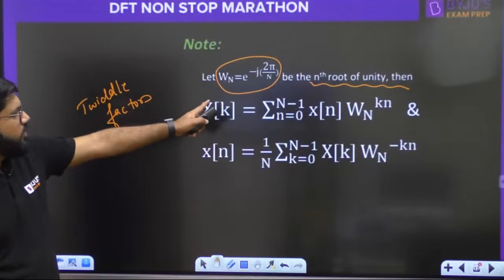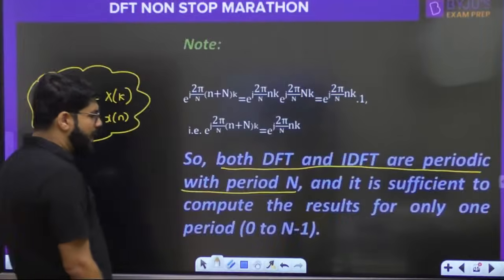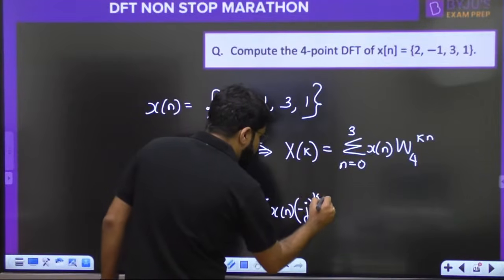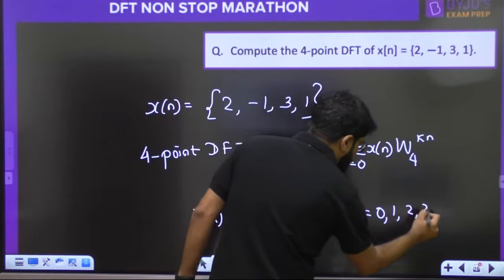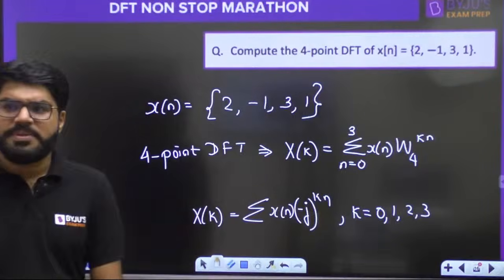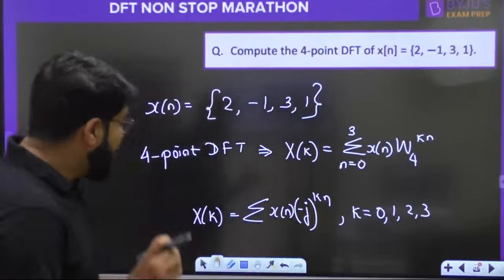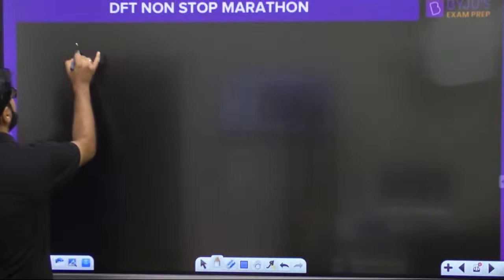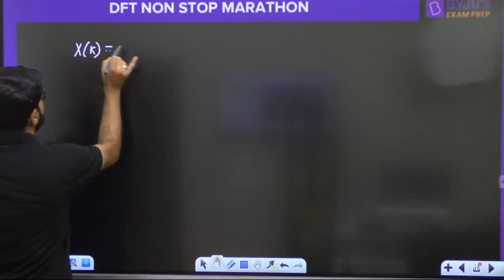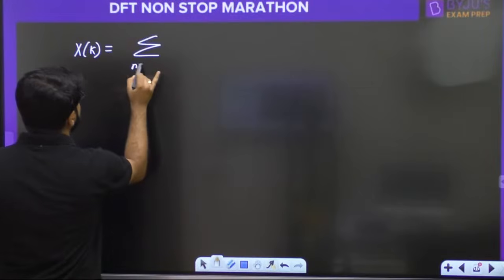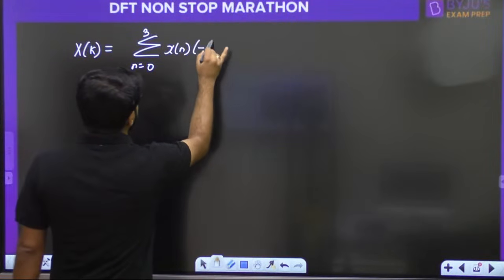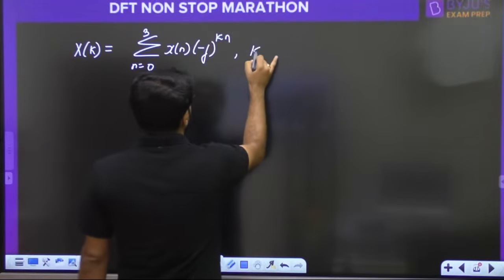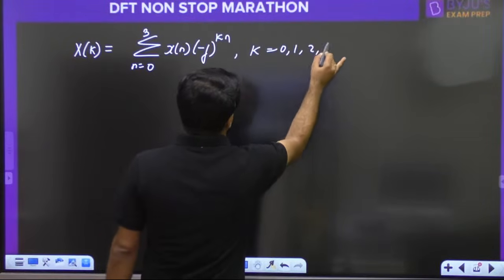So X of k is equal to summation n equal to 0 से 3 of x of n into minus j raised to the power kn, for k equal to 0, 1, 2, 3. That is the problem statement now.